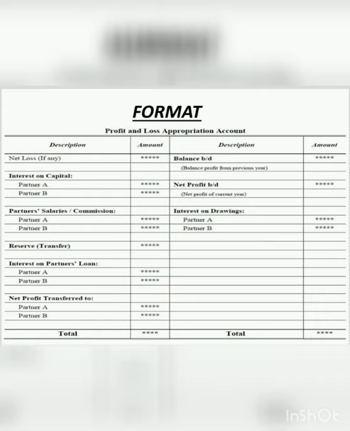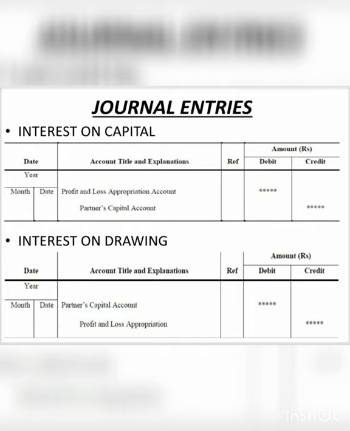So now we come to the journal entries, which are very basic, and which we can derive from here as well. So we come to the journal entry of interest on capital. For example, we have to give 5% interest on capital. What will be the journal entry?